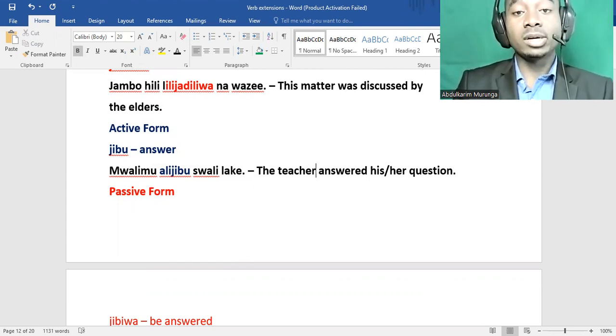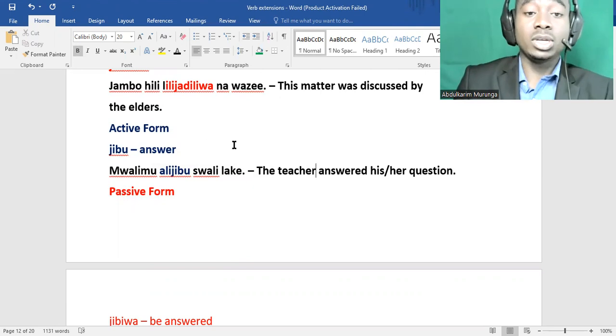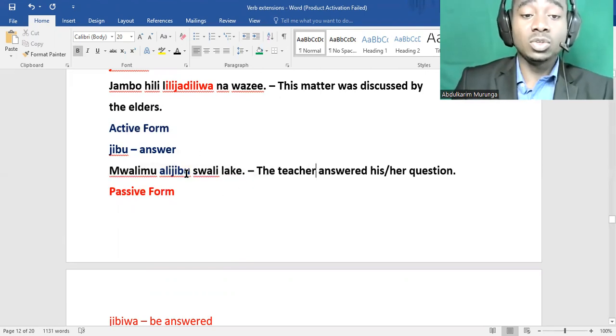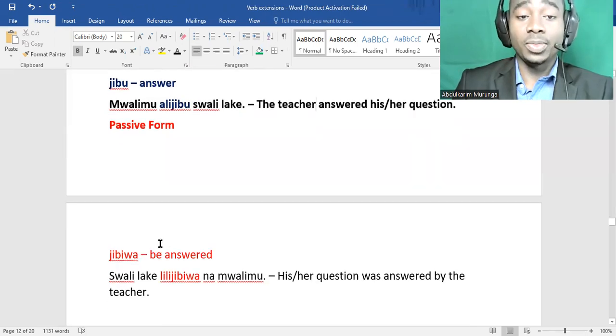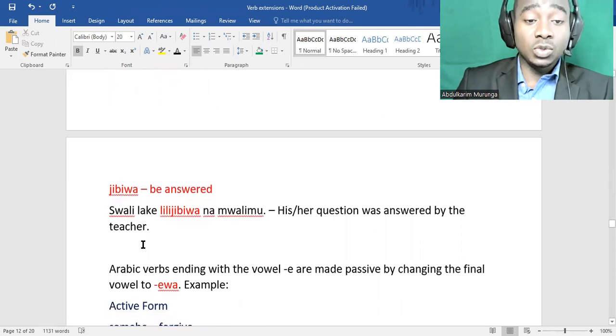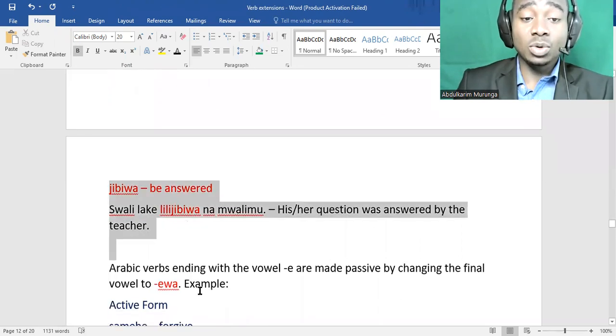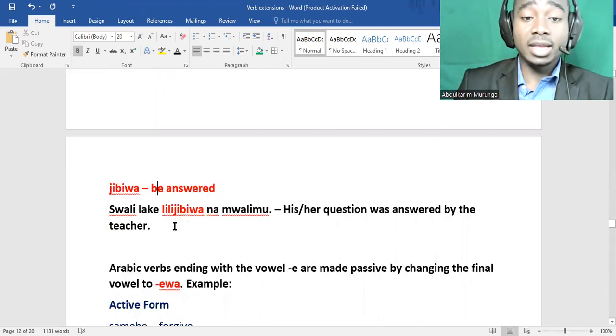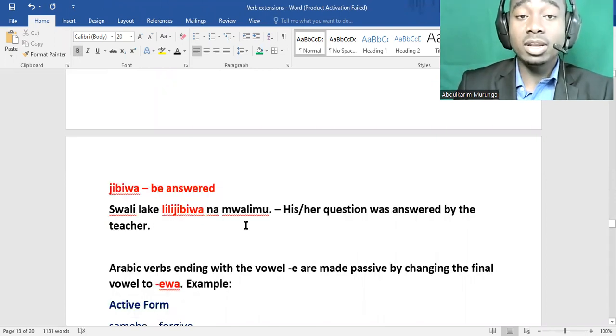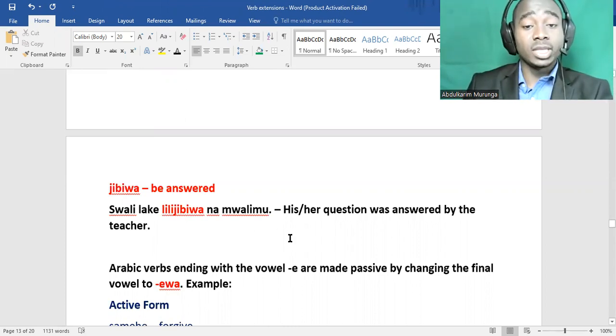When we want to make it passive, we change the final vowel into IWA, so it will be jibiwa. The passive form will be jibiwa. And we say swali lake, his question, lilijibiwa na nani? Na mwalimu. Swali lake lilijibiwa na mwalimu.